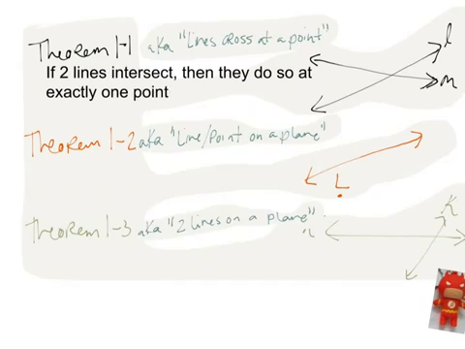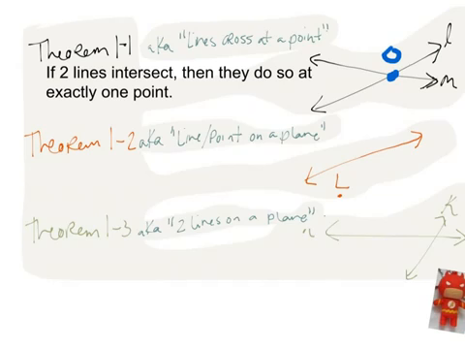Let's look at this in the diagram. Here's line L and line M. Those are 2 lines. They're intersecting right here. And what do you know? The theorem is correct. They're crossing at 1 point, and we'll call this point O. That's Theorem 1-1.